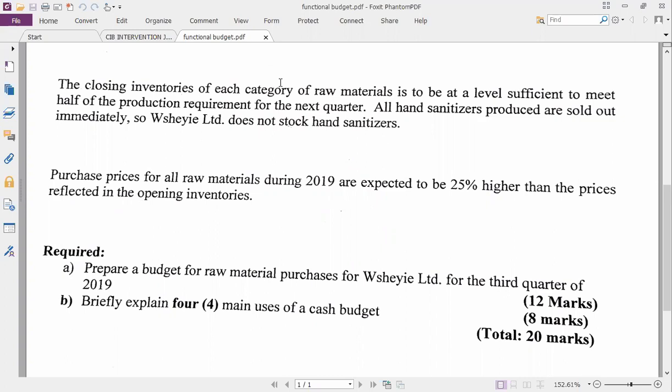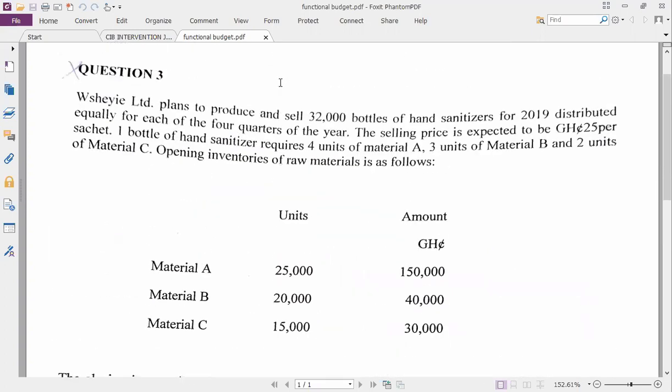Okay, so let's go straight to the game. Washi Limited plans to produce and sell 32 thousand bottles of hand sanitizer for 2019, distributed equally for each of the 4 quarters. So the whole year, she wants to sell 32,000.